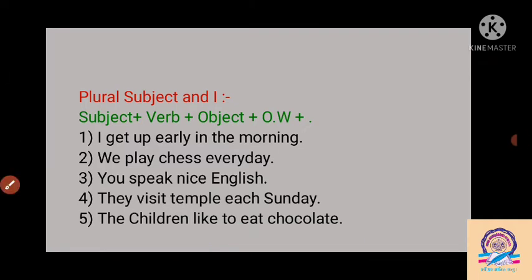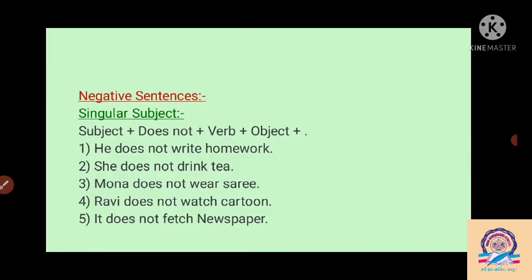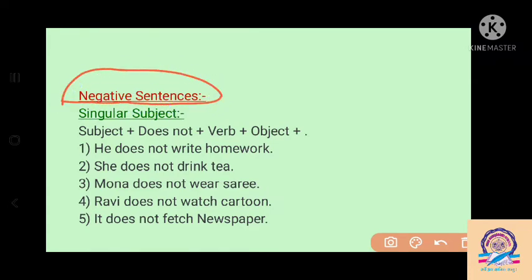So we learn here that if the subject is plural, then we have to write the main form of the verb. Don't apply s or es. We have to add s or es when the subject is singular, it means with the third person singular: he, she, it, or one singular noun. If the sentence is negative, how do we apply it? For a negative sentence with a singular subject, at that time we have to use does not.